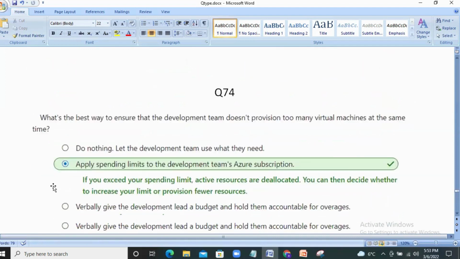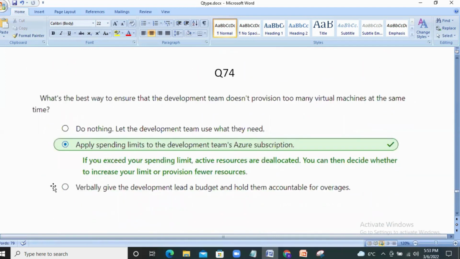Next question. What is the best way to ensure that the development team does not provision too many virtual machines at the same time? To reduce the usage of virtual machines, we can apply spending limits to the development team's Azure subscription. If we exceed our spending limit, active resources are deallocated. You can then decide whether to increase your limit or provision fewer resources. The other two are irrelevant here. Next question.